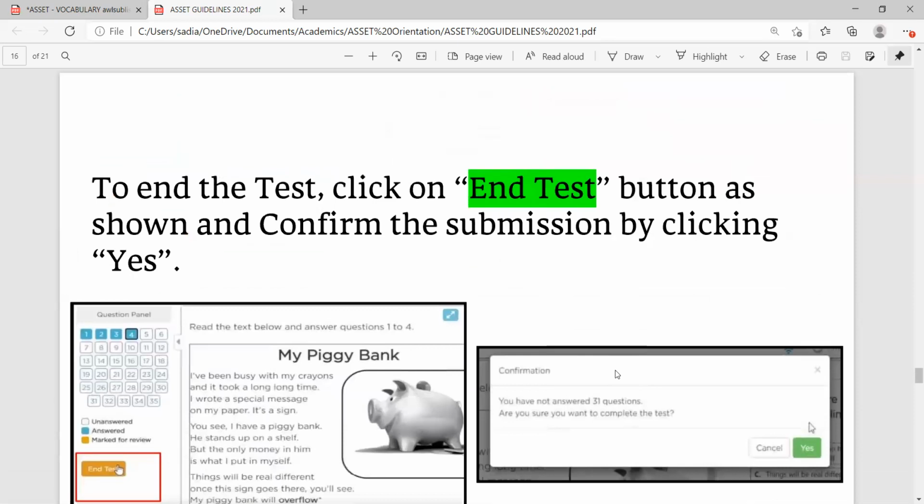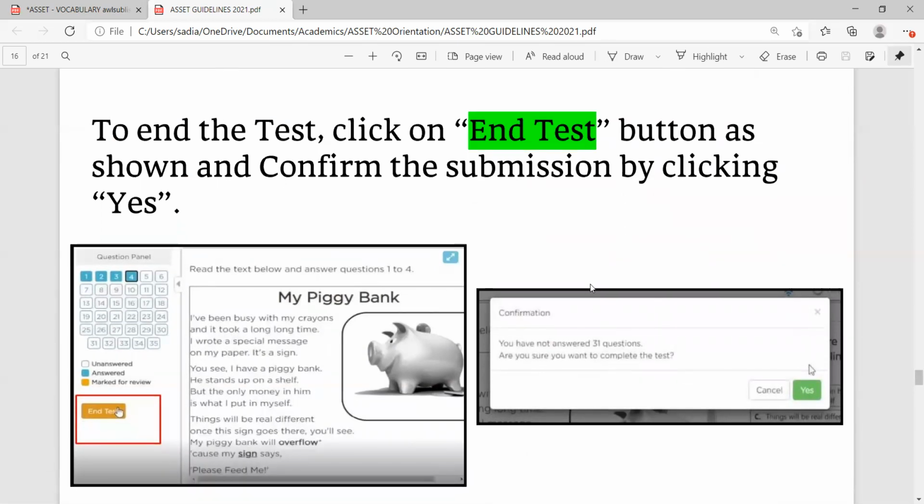To end the test, click on the End Test button as shown and confirm the submission by clicking Yes. Now, when you have finished, all these buttons will be showing blue. That means answered. And then you can inform your invigilator and click on End Test.